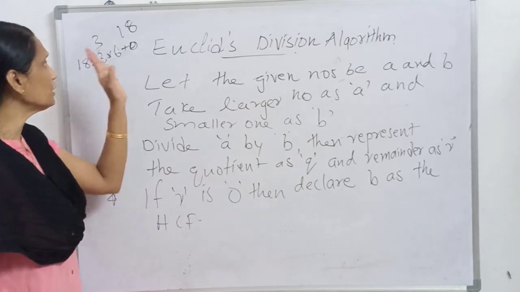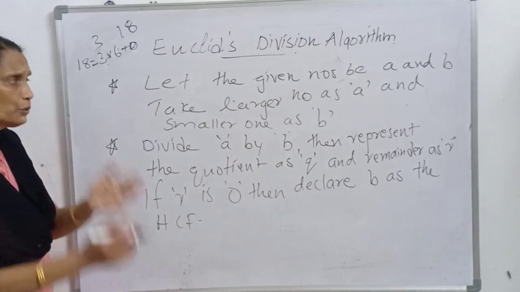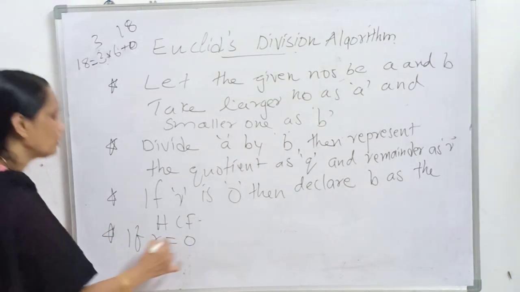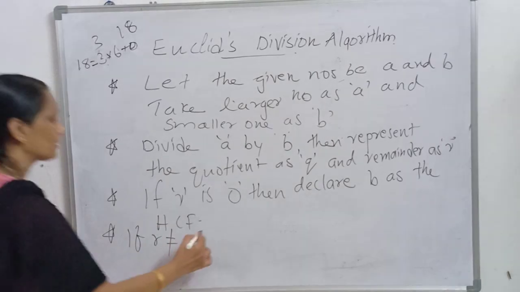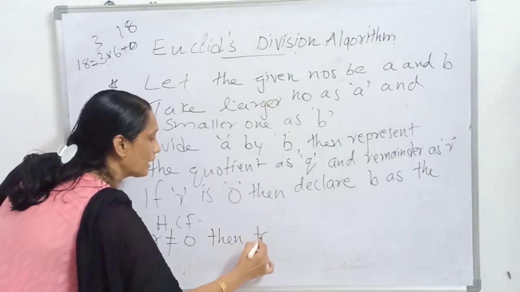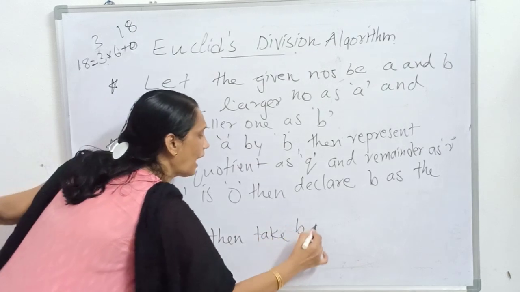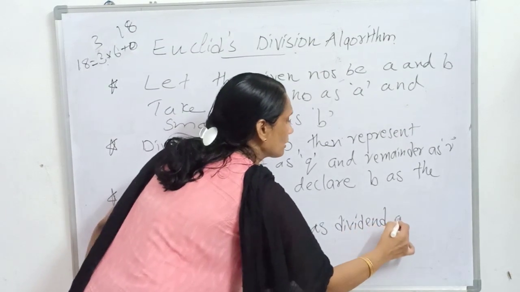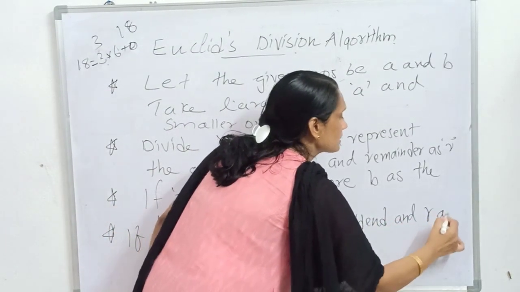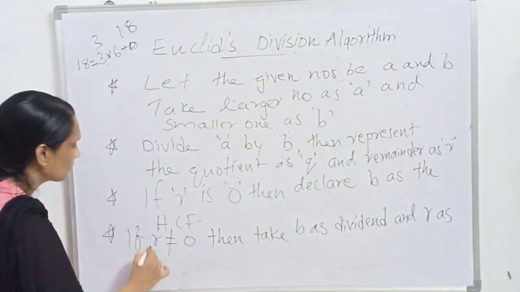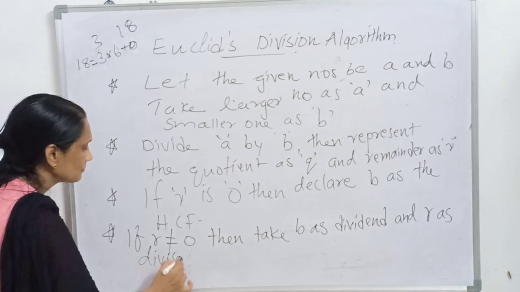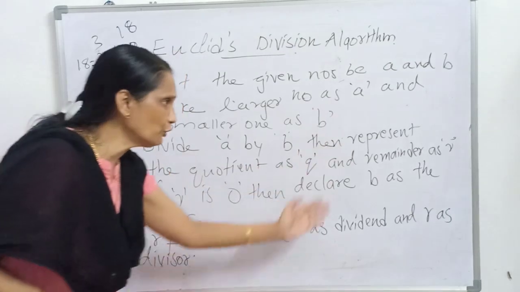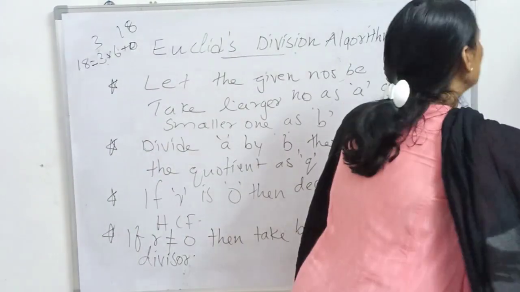So in case it is not 0, what will you do? Follow to the next step. So if R is not equal to 0, then take B as the dividend and R as the divisor. That means we have to divide B by R. So you have to follow these steps until you get the remainder as 0.